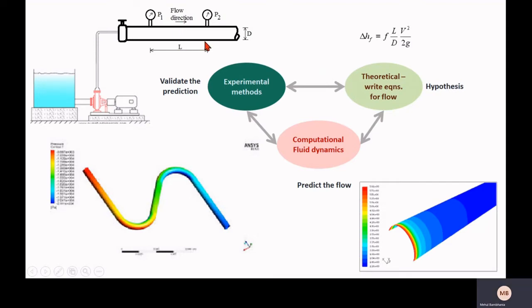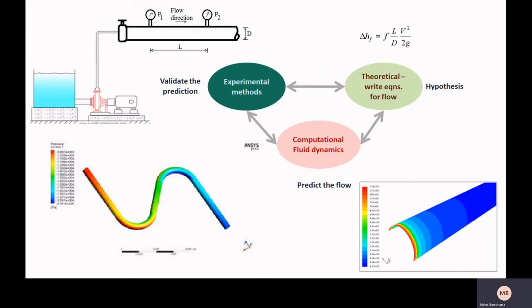If your pipe has a bend in the downstream direction, this equation will not help to find the pressure loss. There you have to go with the fundamental governing equations, that is the momentum equation and continuity equation. Solving those momentum and continuity equations, which are in the form of partial differential equations, is quite difficult with the analytical approach.